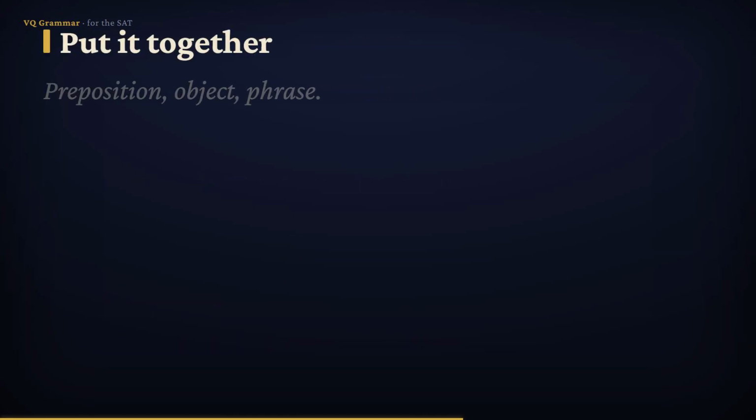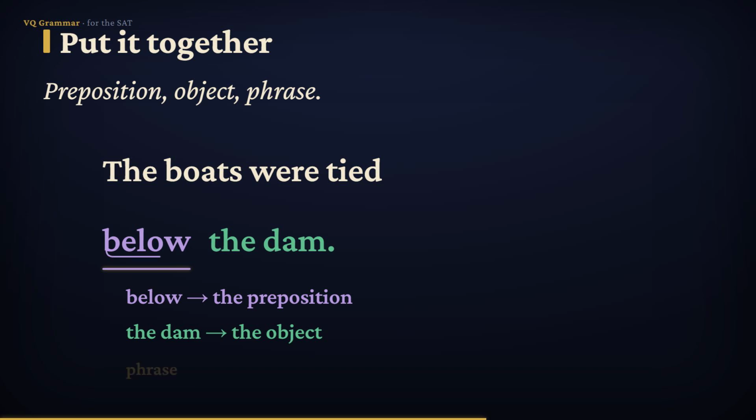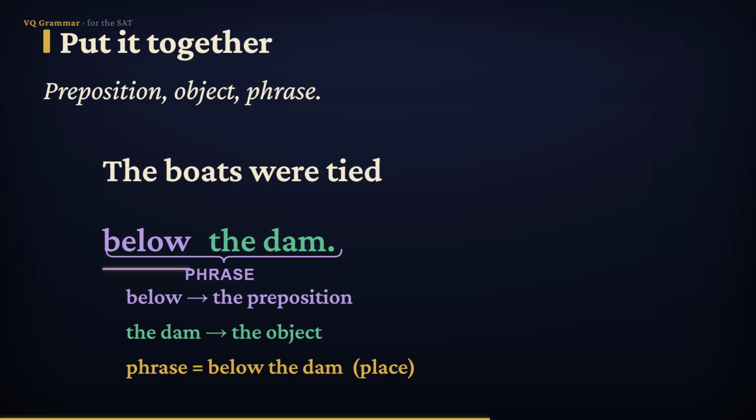Let's apply it. The boats were tied below the dam. Find the preposition, below. Then its object, the noun that ends the phrase, dam. So the prepositional phrase is below the dam. And it shows a relationship of place, telling us where the boats were tied. Preposition, object, phrase, all identified in one quick pass.